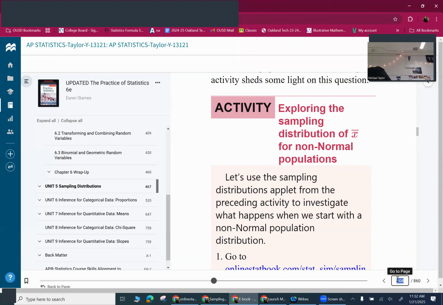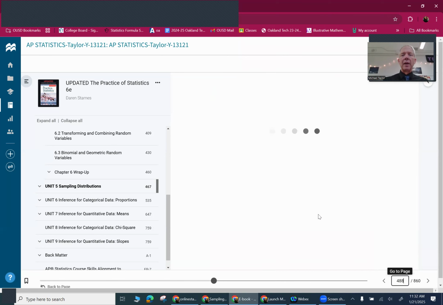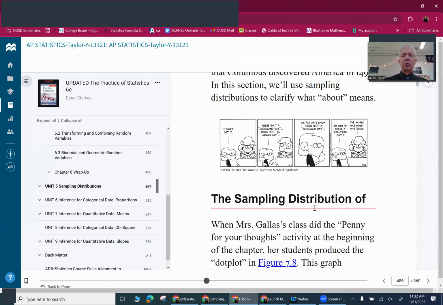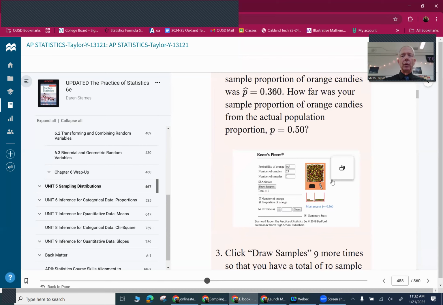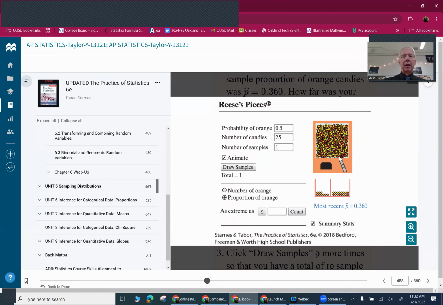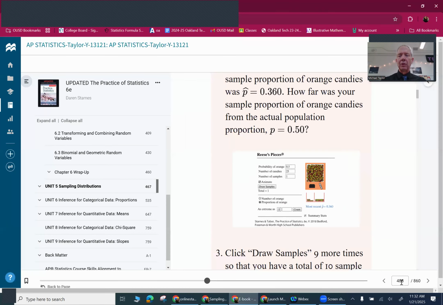There is something, I think it was on page 488, that talks about what we were doing with the whole thing with orange candies. The idea is we could set the number of orange candies that were there and then do sampling. One of the points that should come across there is on page 489, which I'm going to pull up.